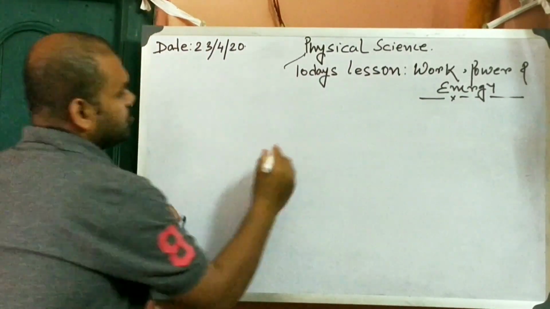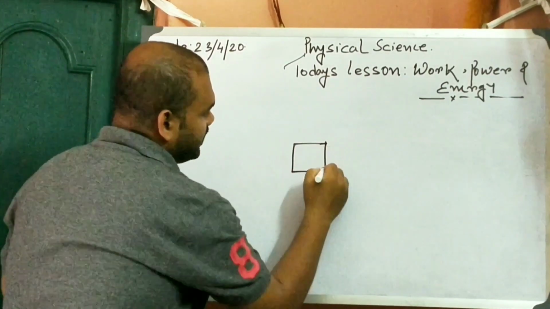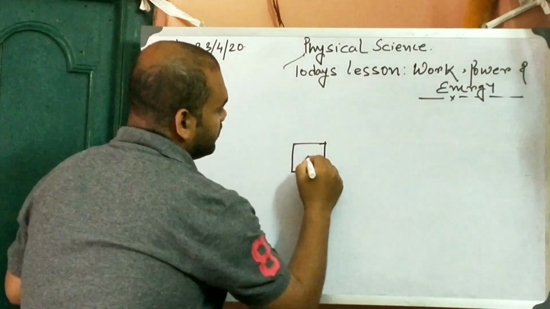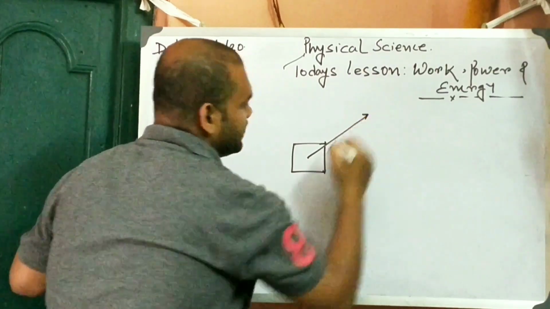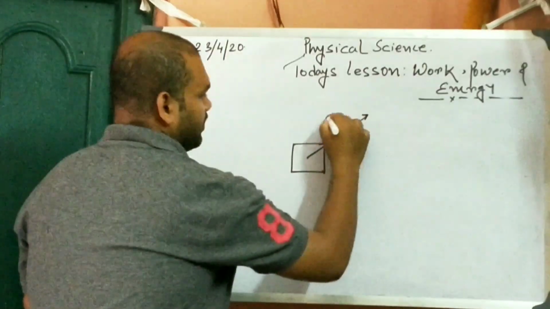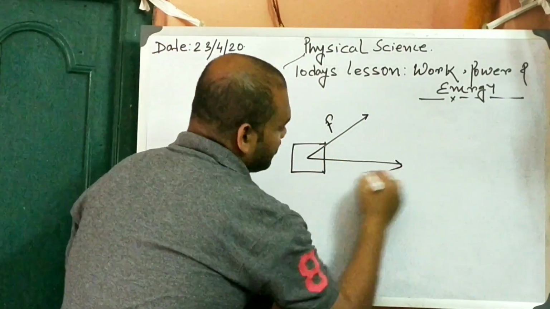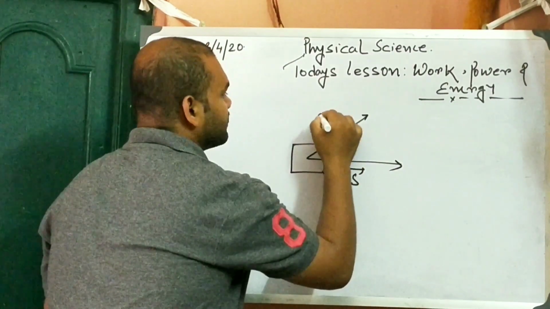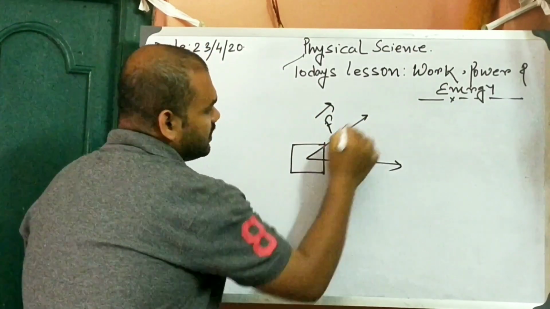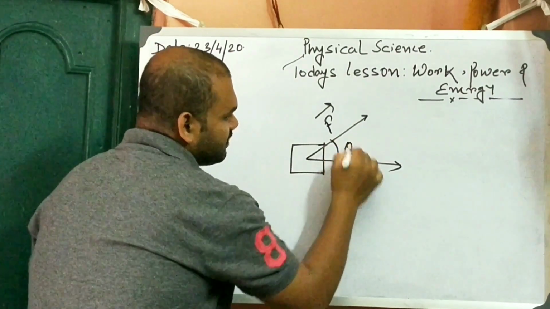Suppose there is a body, and the body is subjected to a force F in this direction. Now if the displacement occurs in this direction, the angle between the force and the displacement is theta.